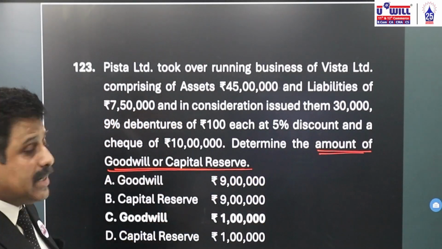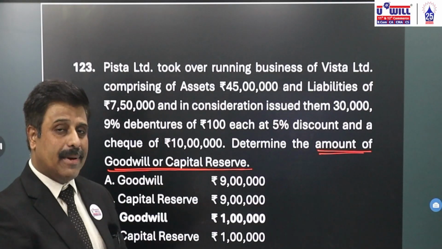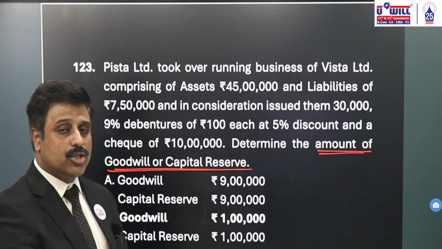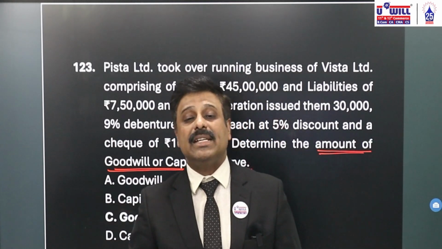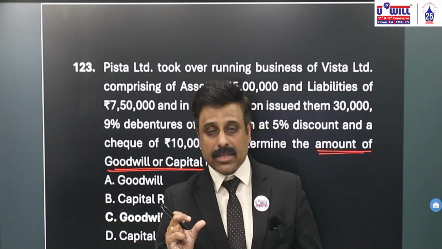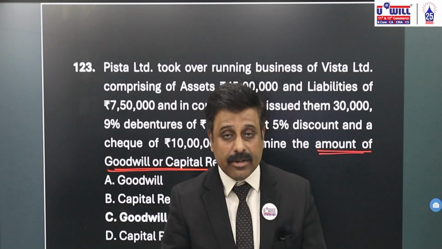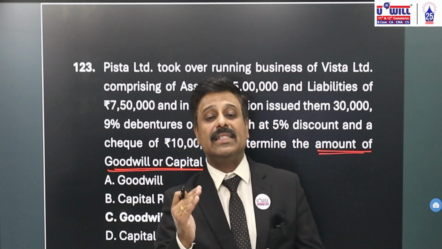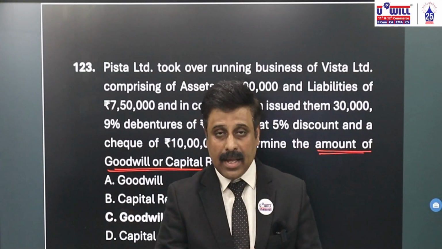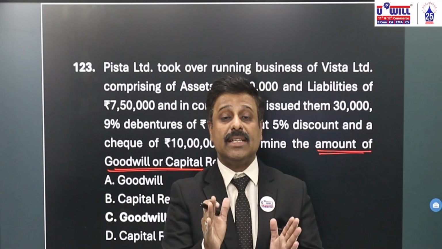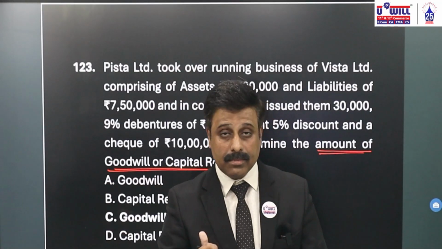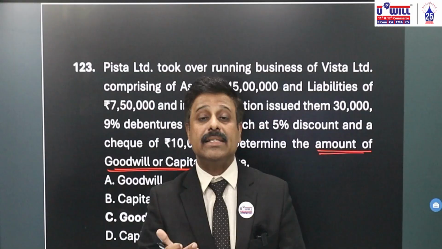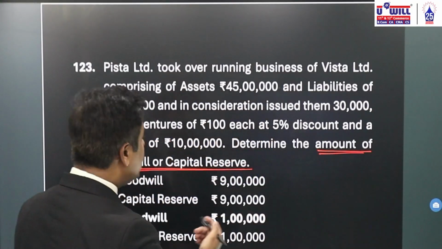So this we have seen in shares and debentures chapter, that shares or debentures can be issued for consideration other than cash. Now when we issue the shares and debentures for consideration other than cash, how do you get that goodwill or capital reserve? You compare purchase consideration with the net assets. If amount paid is more, then it is goodwill. If amount paid is less, it is capital reserve. Let's understand it over here.